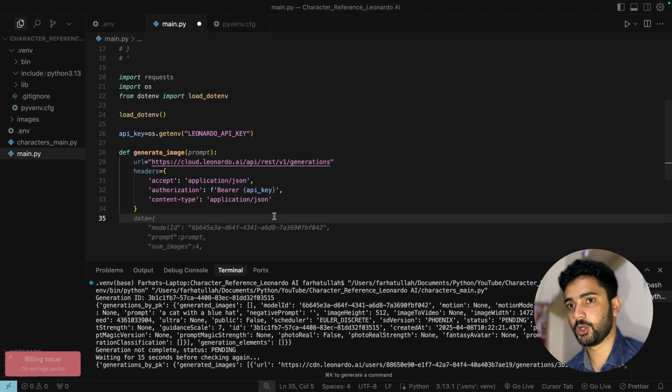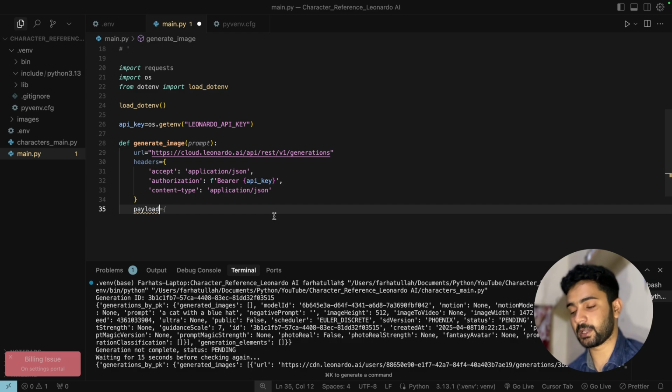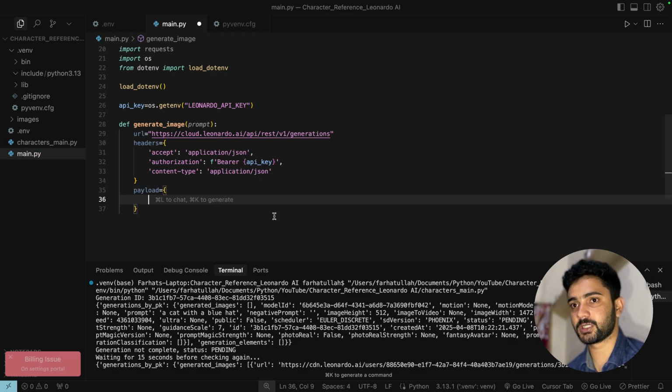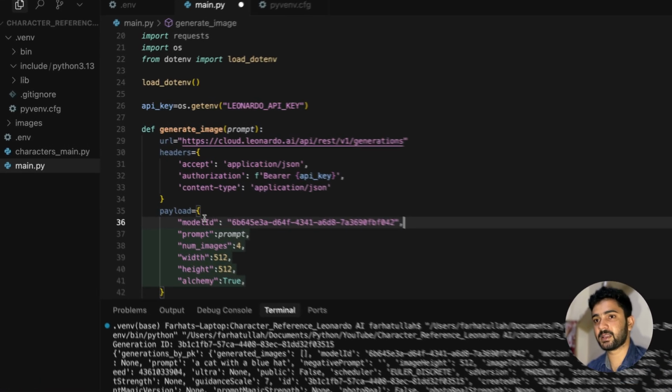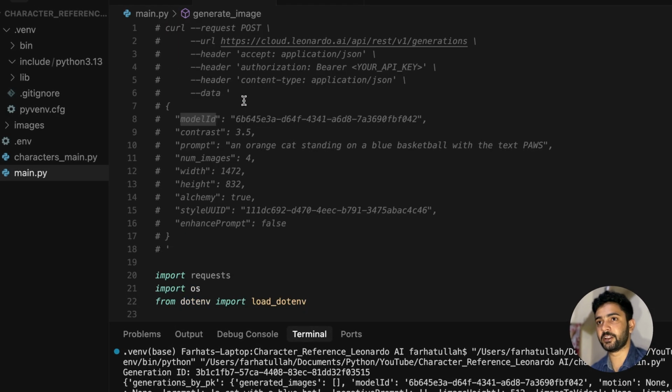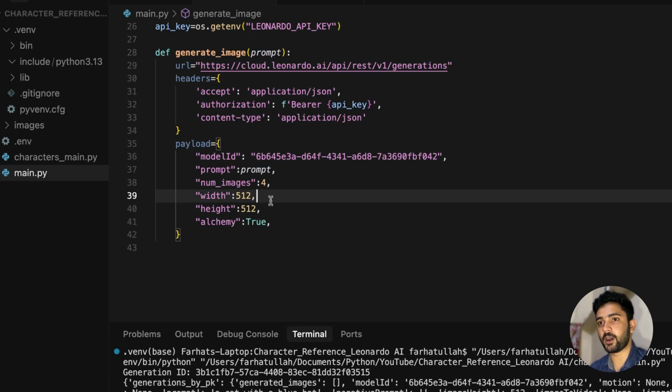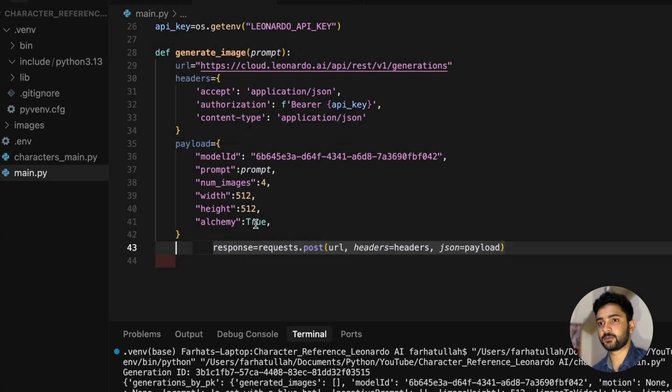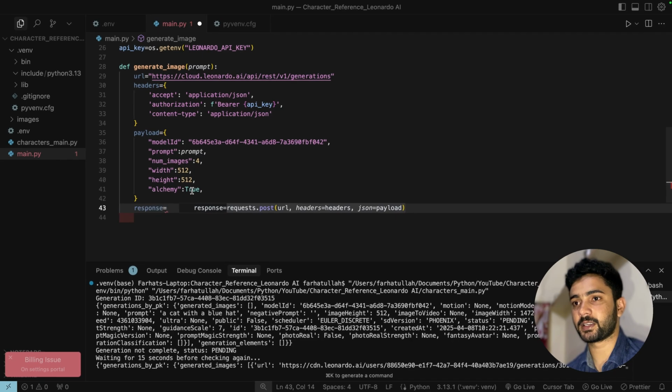And now we are going to add the payload. So the payload is going to be prompts. It's going to include the prompt and model ID. So yes, model ID, it's correct. This is exactly the model ID that we copied from Leonardo AI. So this is exactly the same. And now after this, we are going to pass a response.